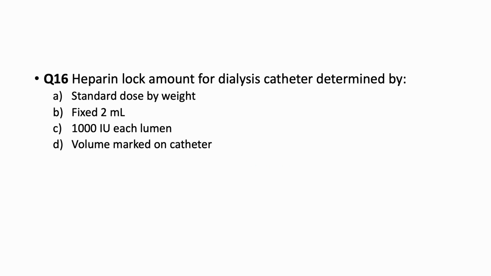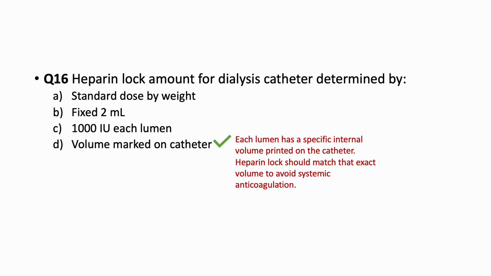Moving next, the question says heparin lock amount for dialysis catheter is determined by standard dose by weight, fixed 2 ml, 1000 IU each lumen, or volume marked on the catheter. So the amount of heparin that we are going to lock is generally indicated on the catheter. Each lumen has a specific internal volume printed on the catheter. Heparin lock should match that exact volume to avoid systemic anticoagulation.